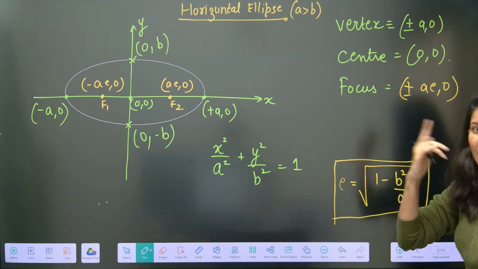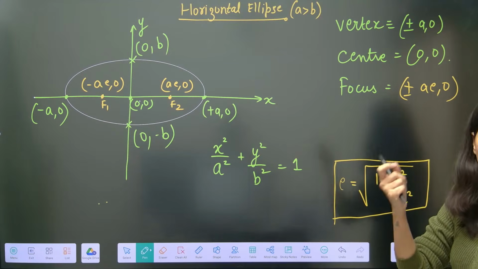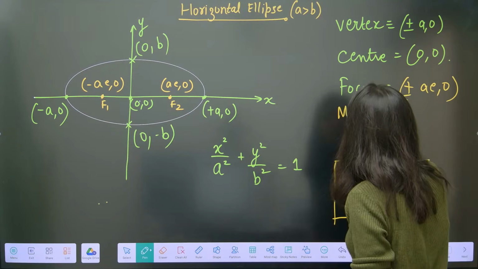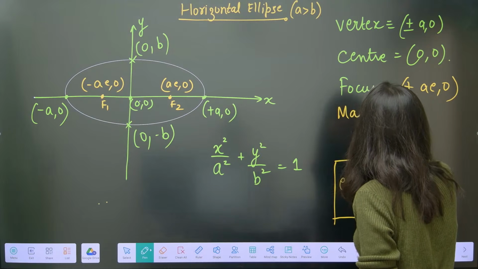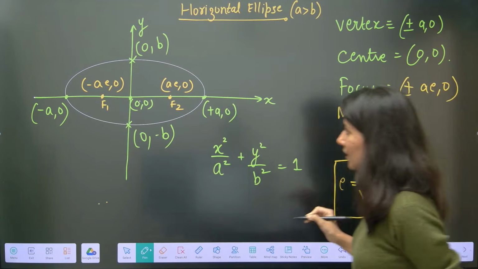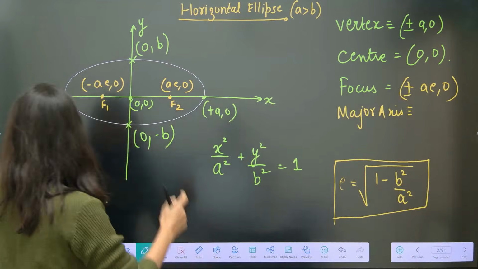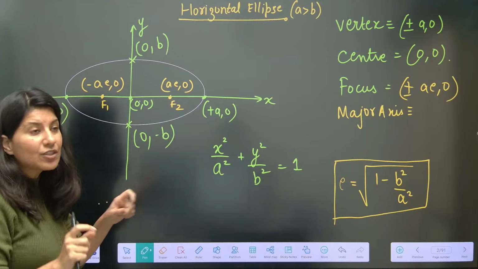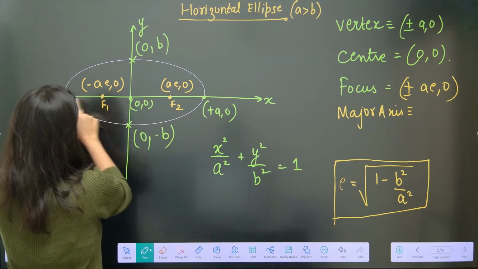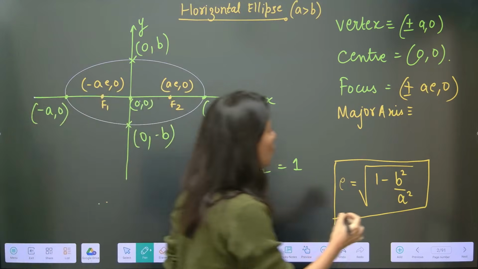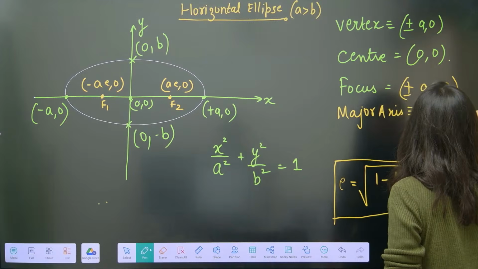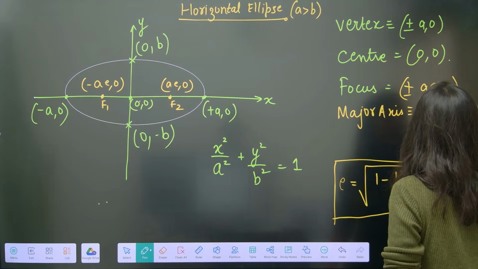But again, we need to understand what is the importance of eccentricity. So this is your focus. Now if I talk about major axis, can anybody tell me what is a major axis? This is your major axis. Understand, major axis is the longer one. So major axis is this, which is A plus A, that is 2A, the length of the major axis. In this case, this is the x-axis, in case of a horizontal ellipse.